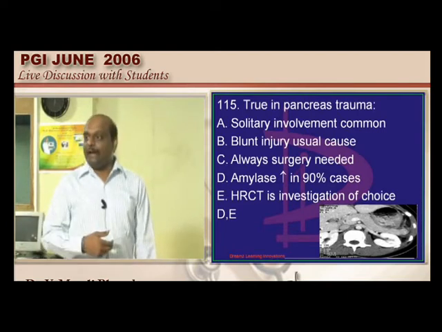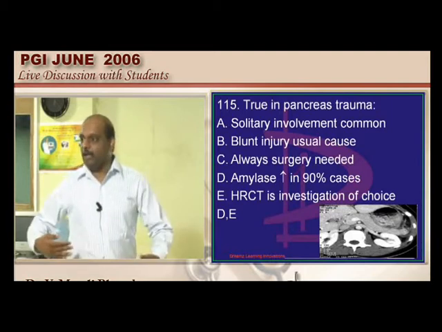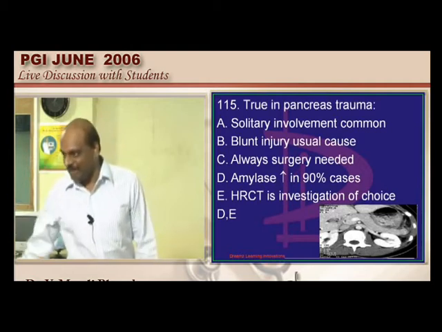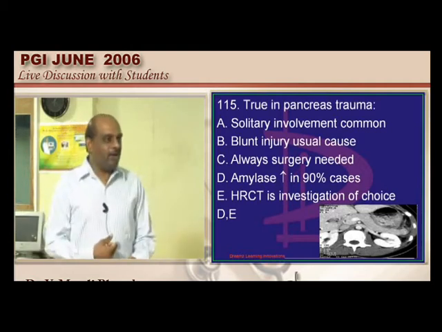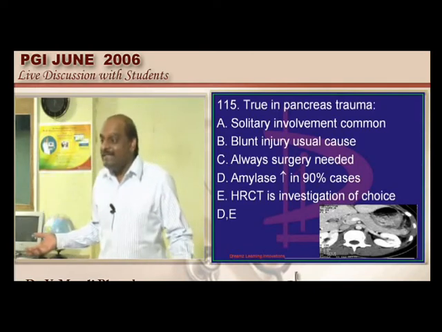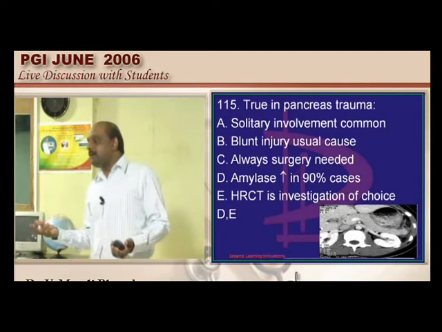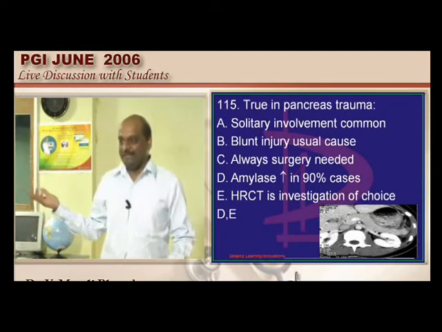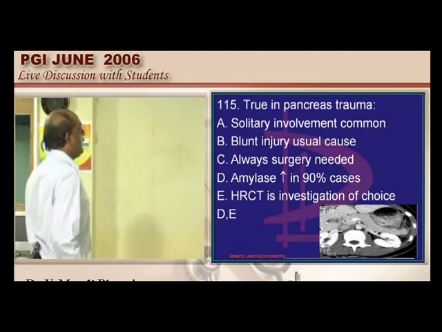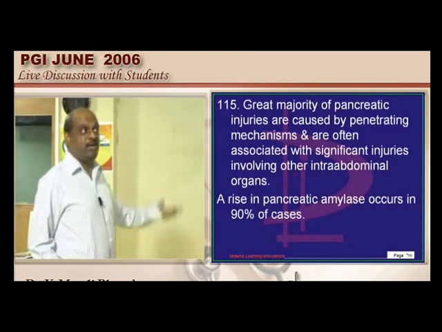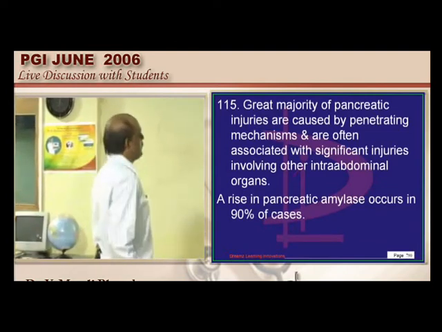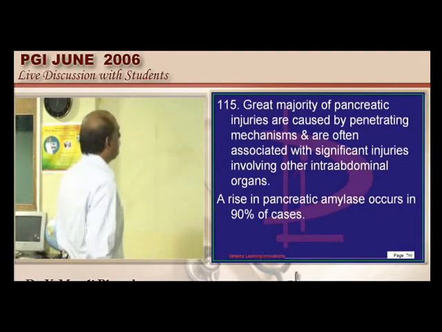Most of these penetrating traumas of the retroperitoneal organ called pancreas more often lead to a significant injury that mandates surgery. But generally in blunt trauma, this retroperitoneal pancreas will not be affected that easily. Most of the blunt traumas do not require surgical intervention. That is what exactly the examiner likes to ask. Always surgery needed? Not always needed. If it is always needed, why will you ask a question? Okay, so that is most important.